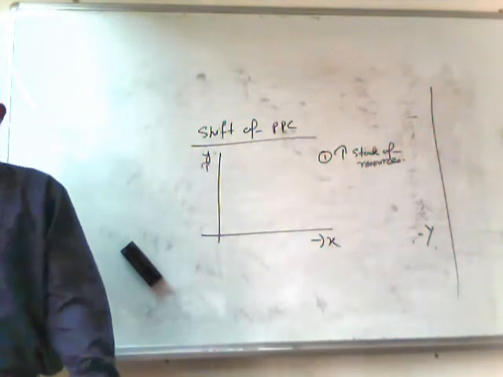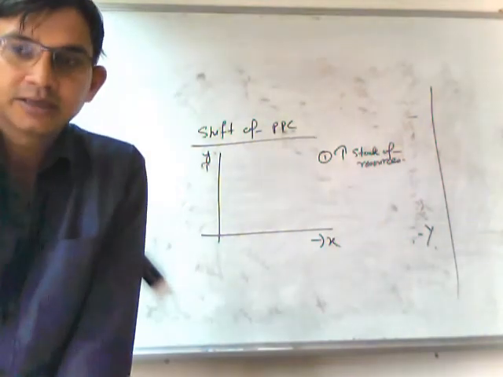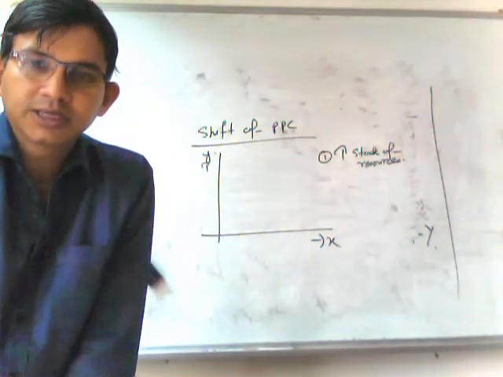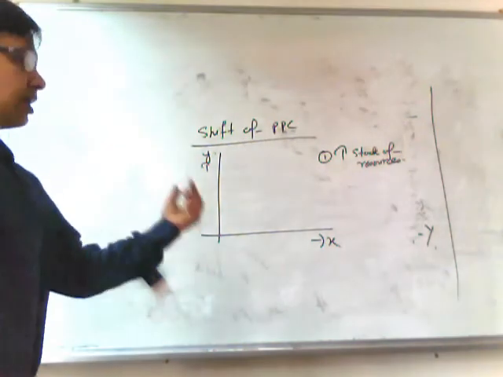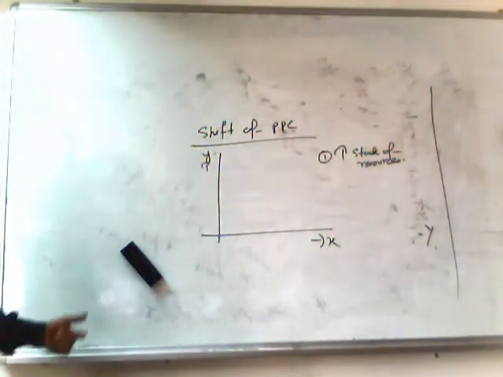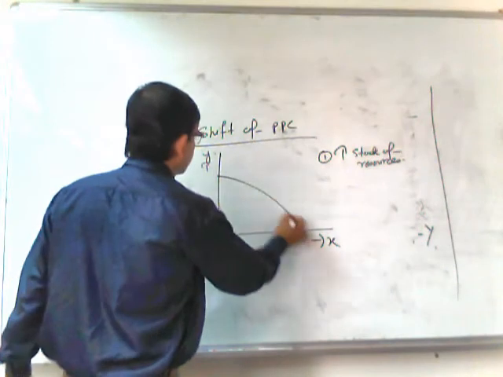For example, if there is any capital formation or increase in labor force, the production possibilities curve will shift outward.